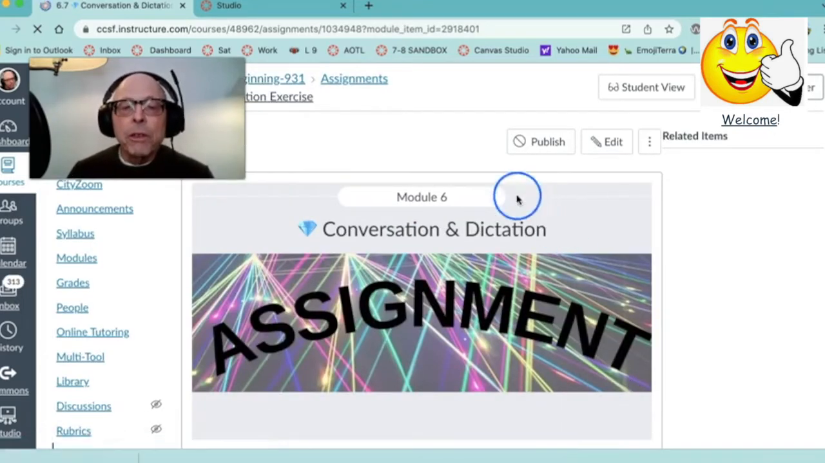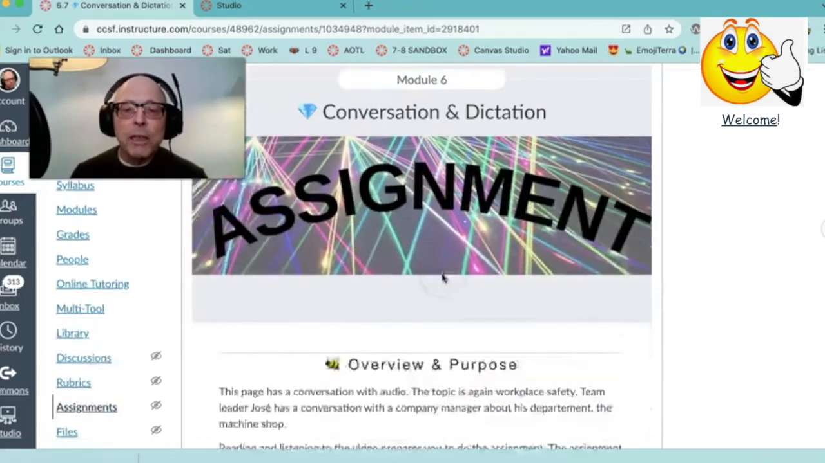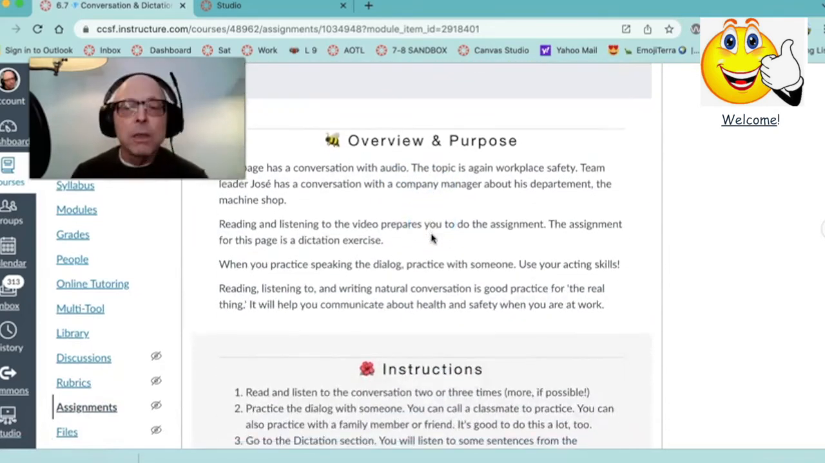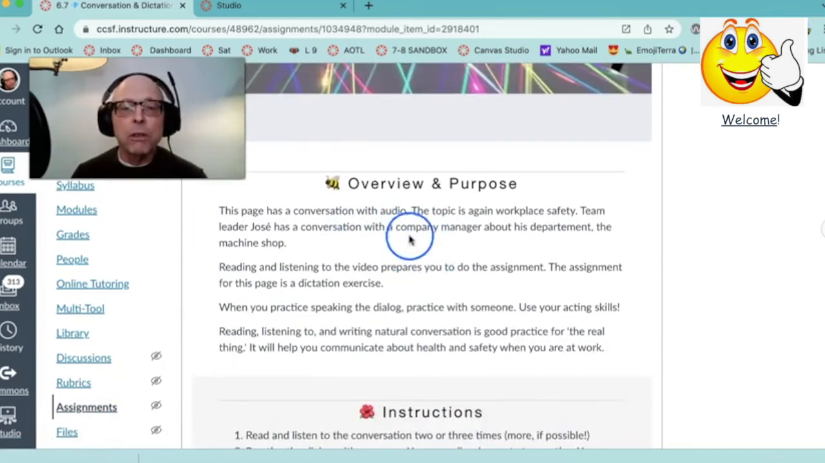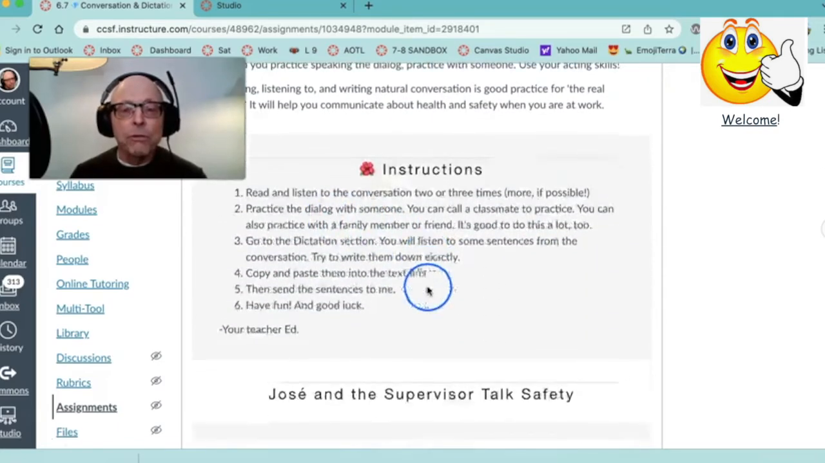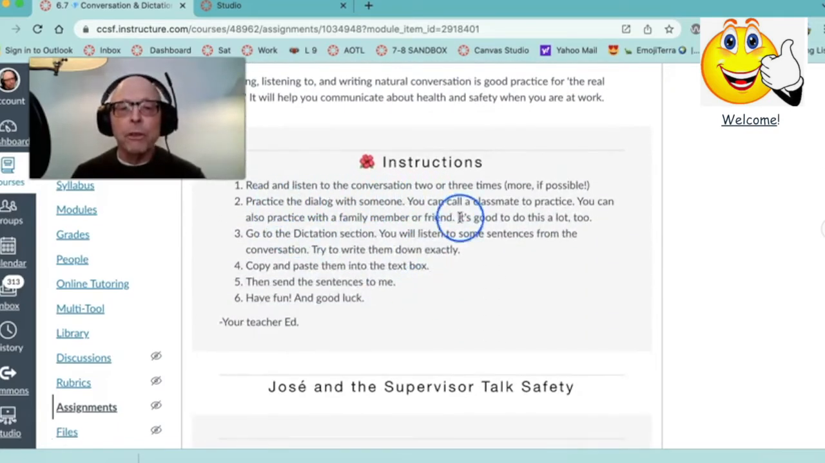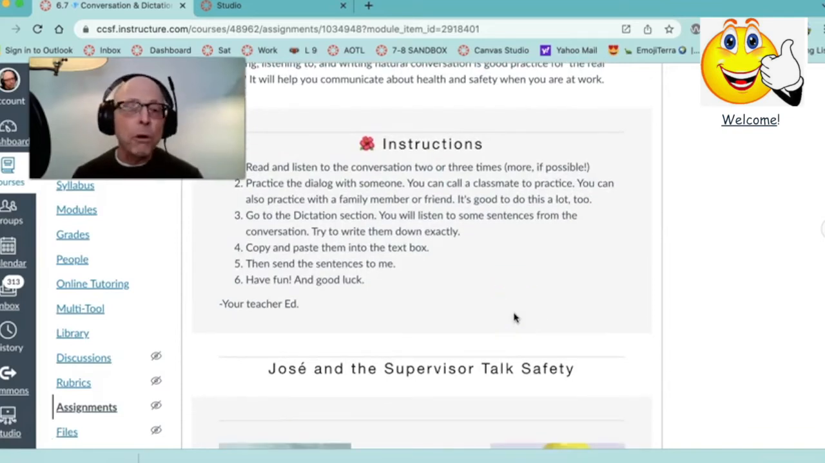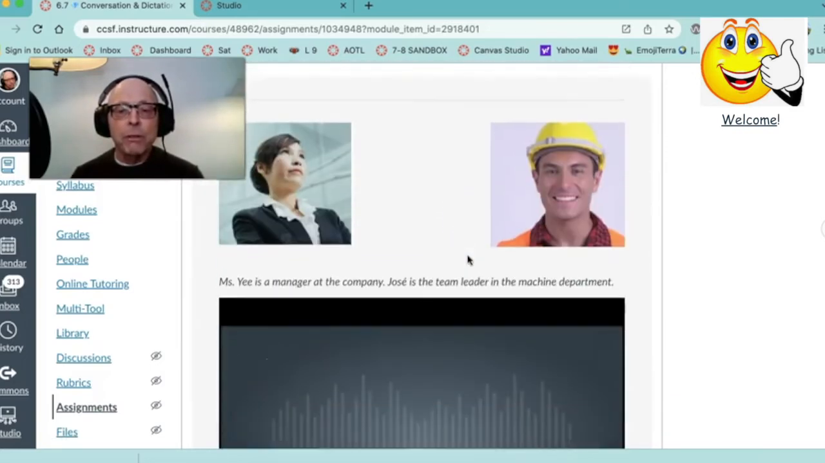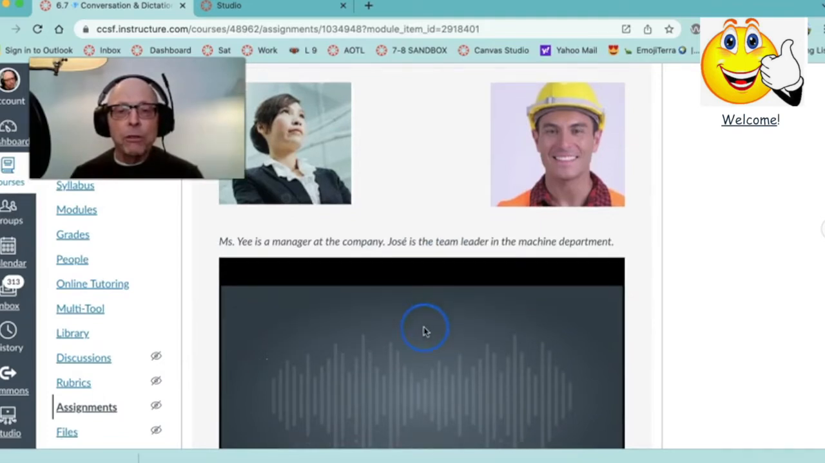All right, the next section is a conversation and dictation, and it's an assignment. So in this one, it's got audio. And so here's what you do. You have to read and listen to the conversation a couple of times, more if you can. Practice the dialogue with someone. It's good to practice it. Or you can use the mirror. And so you read the story. Here's the audio for it.